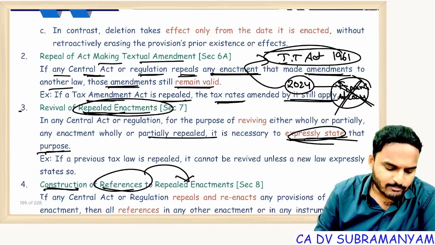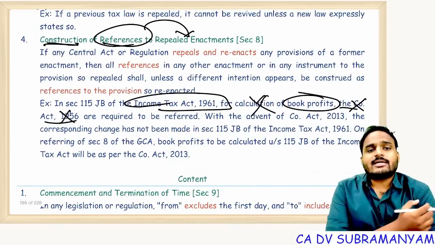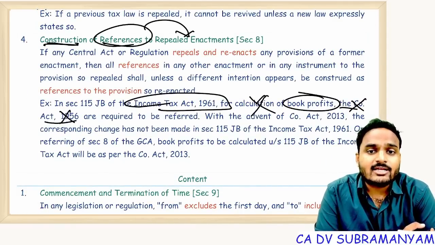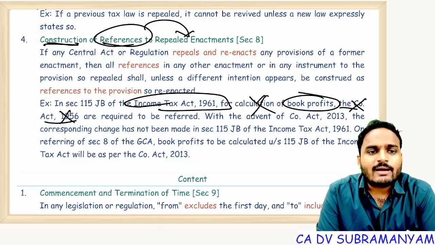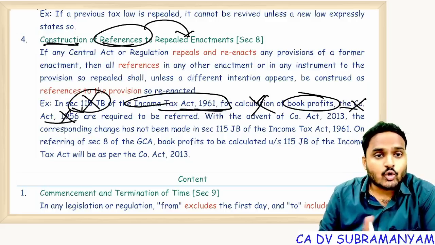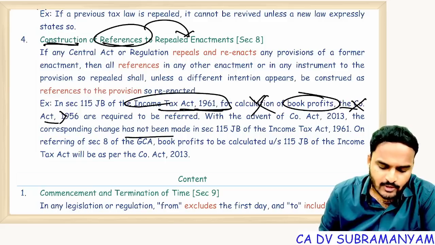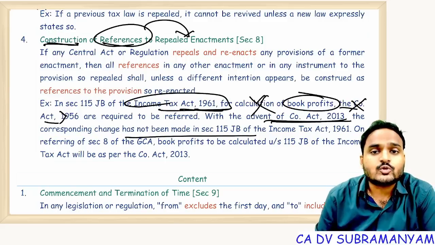With respect to the second point also, you can apply the same logic. Listen carefully. The Income Tax Act is giving reference to the Companies Act for calculation of book profits. Suppose the Companies Act 1956 got repealed, that doesn't mean 115JB of the Income Tax Act also gets repealed. No, 115JB still continues, but you have to take reference of the new act, which is the Companies Act 2013.